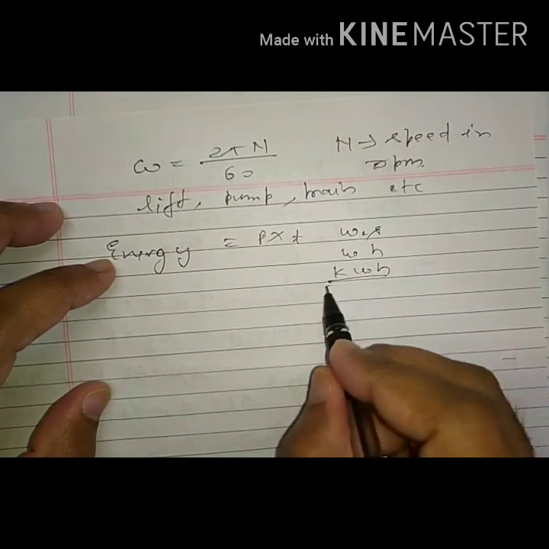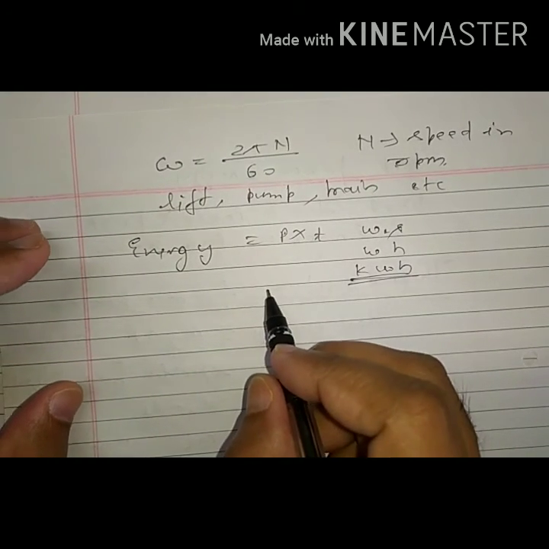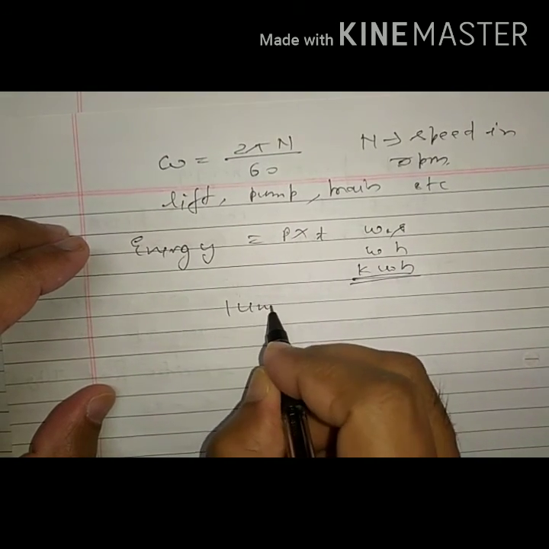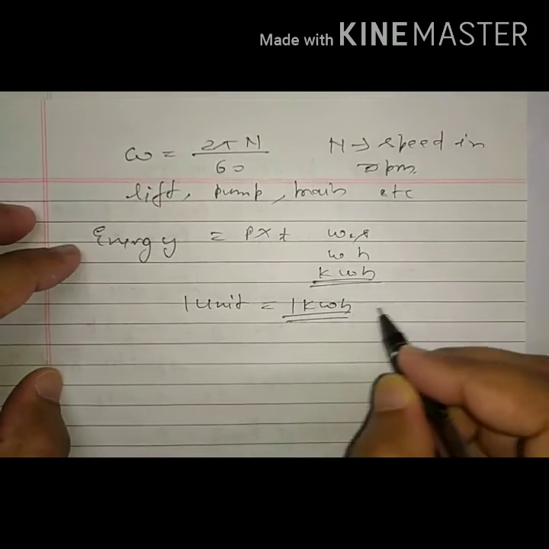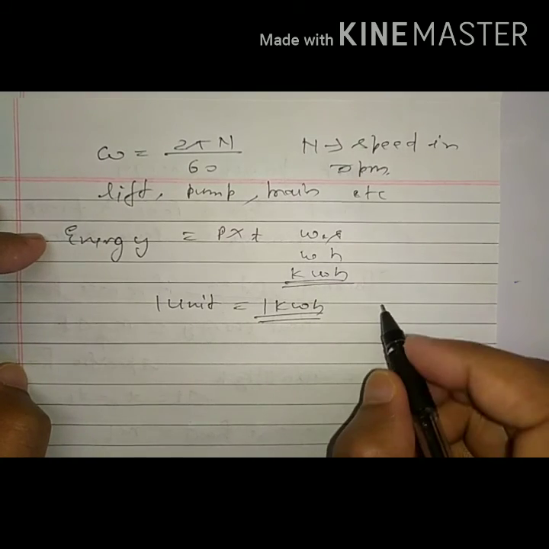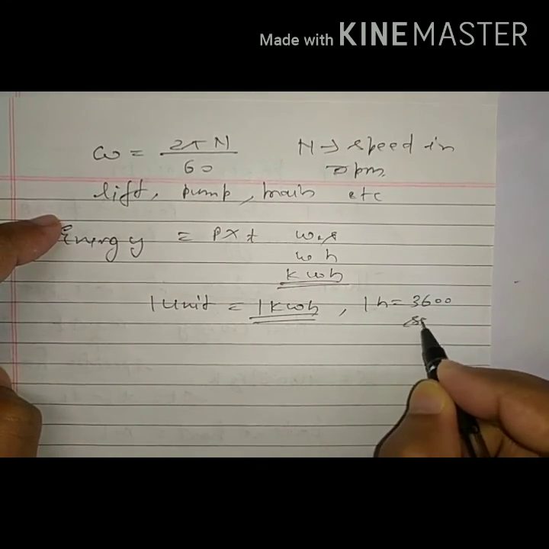So energy is measured in kilowatt hour. The energy meter which is measuring energy at your home, 1 unit is nothing but 1 kWh. Right. We know 1 hour is 3600 seconds.